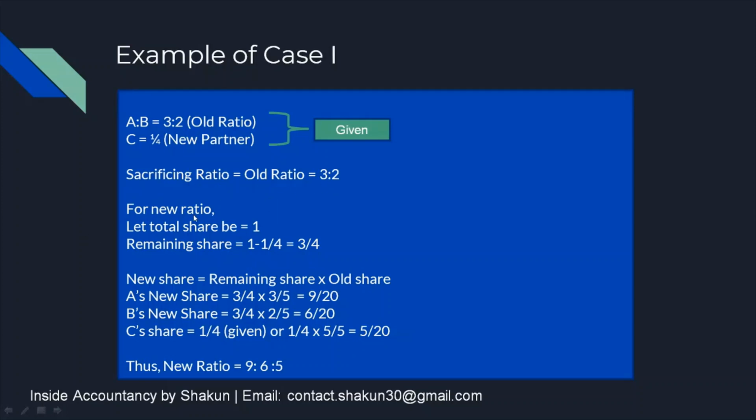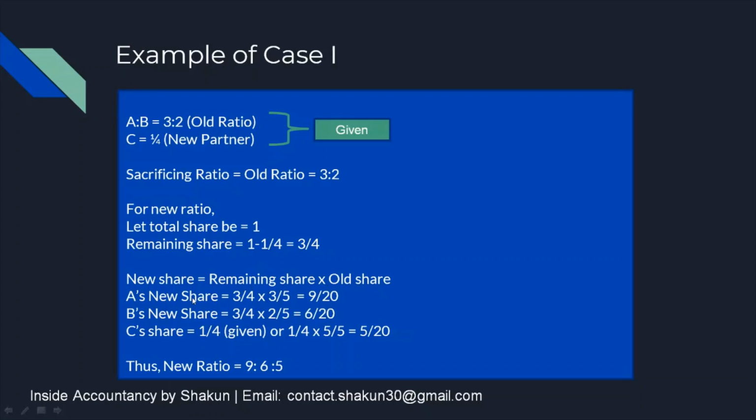Now for calculating the new ratio, we have to assume that the total share of the firm is 1. In the new firm, C's share, the new partner's share, is going to be 1/4. So the remaining share of the new firm will be 1 minus the new partner's share, which gives us 3/4. This is the remaining share of the new firm, which must be divided between A and B in their old ratio. So new share is equal to the remaining share, that is the share which you just calculated, into the old share, that is the old ratio.